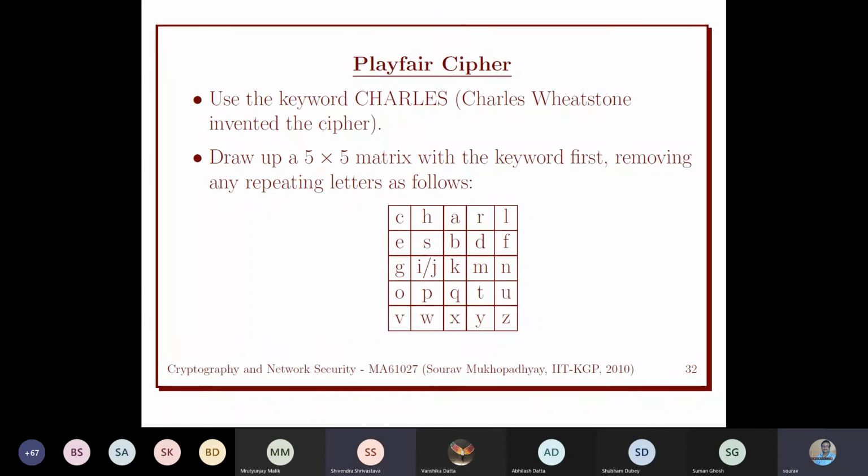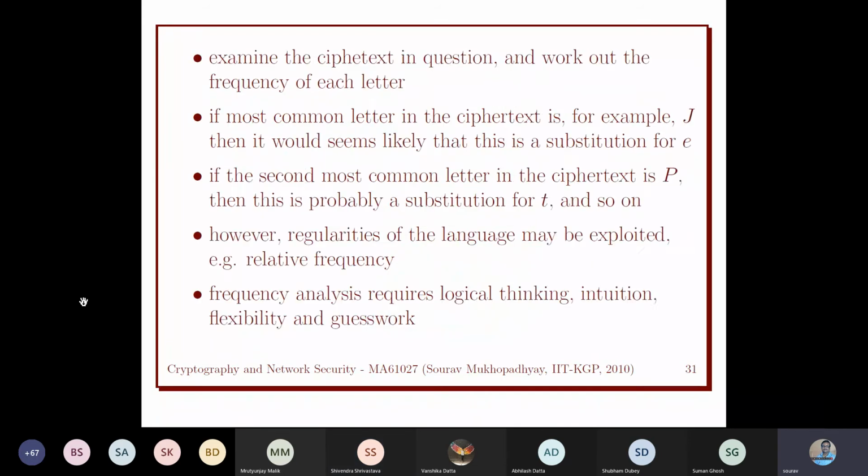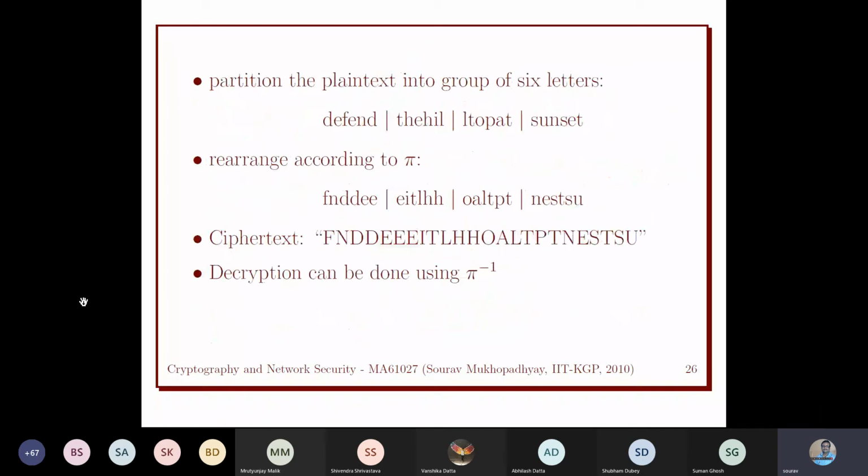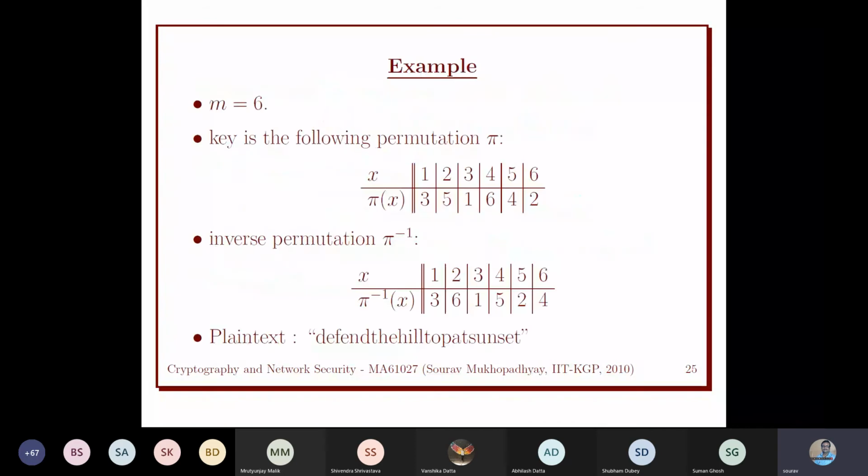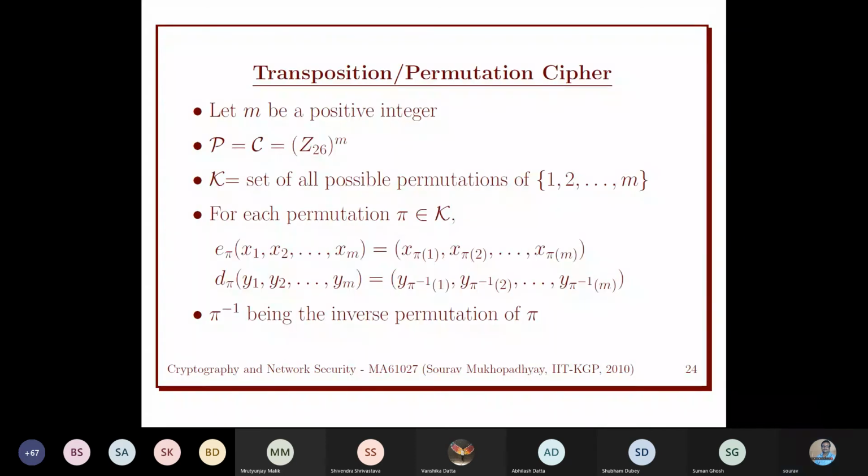Any question? Sir, this transposition technique is not secure, right? Yeah, so you have to tell me about security; we haven't discussed it. Is this transposition cipher secure? If someone does brute force, the cardinality of the key space is factorial m.